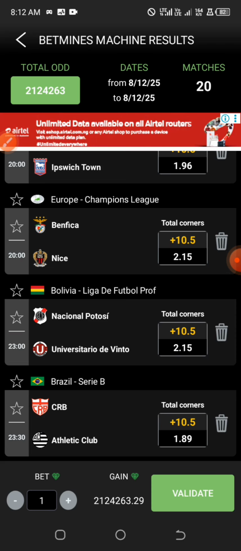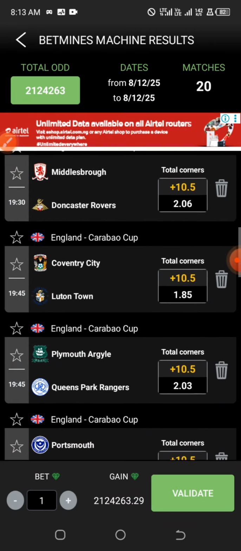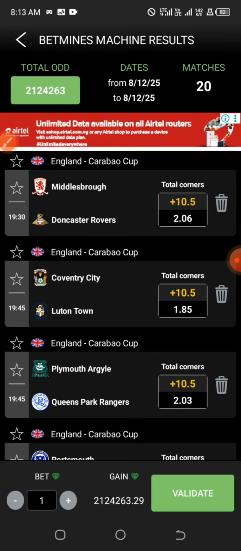Most of the games that we have here are cup games, tournament and cup games. One particular feature about these tournaments and cups is that the teams involved always want to push for goals. Most times they always want to push for goals and score. So this gives us a high chance of getting more corners in those games. But this is how you are going to do it.